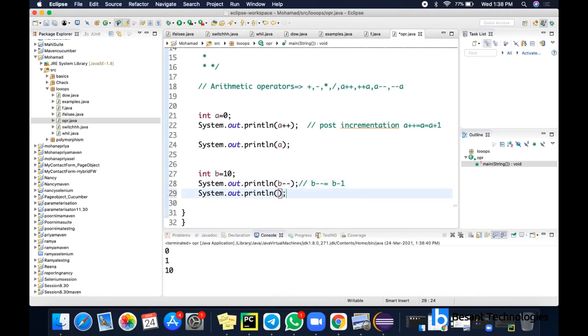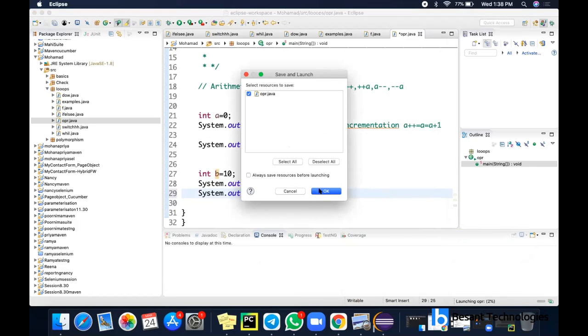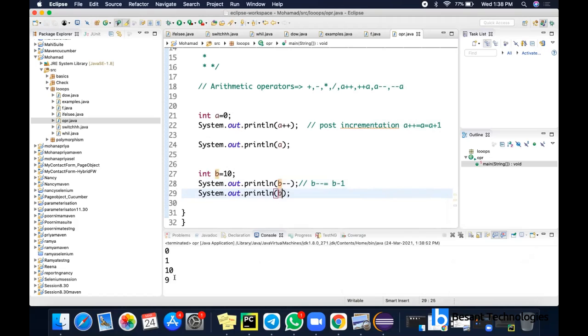This is post, that is, after that. After it has finished its execution, the value will be decremented here. So in order to check whether it decreased or not, we have to print like this. This is for checking only.